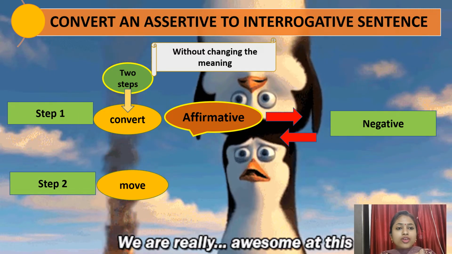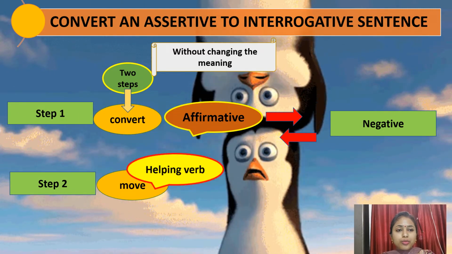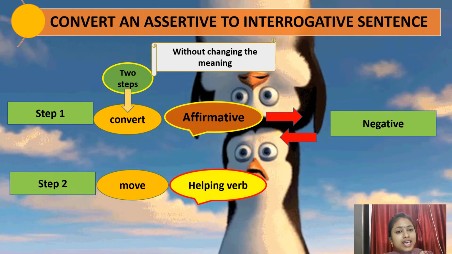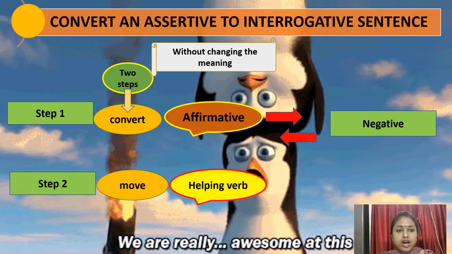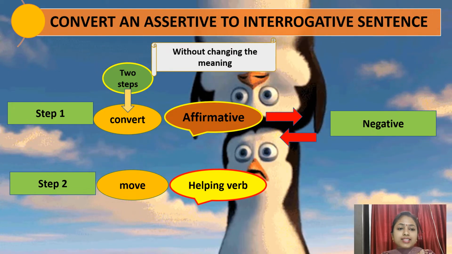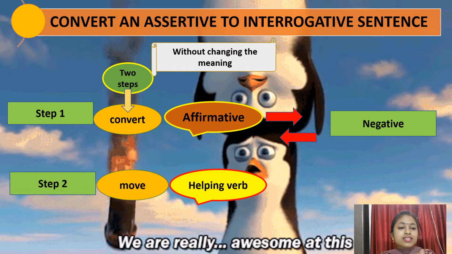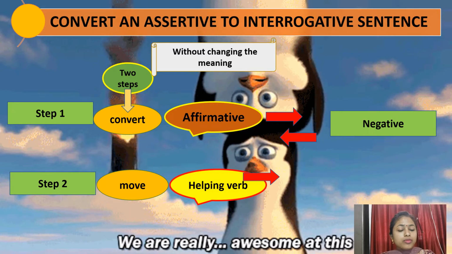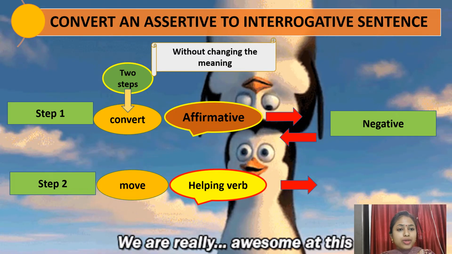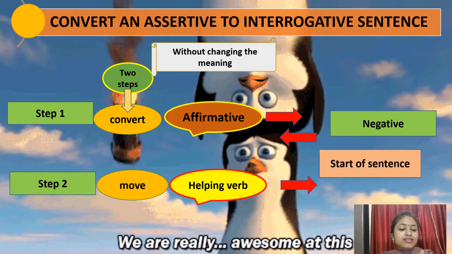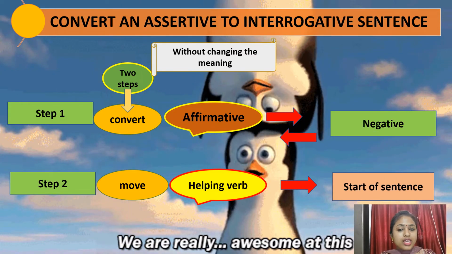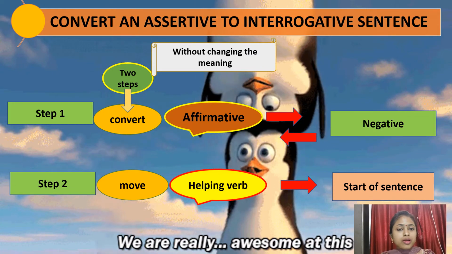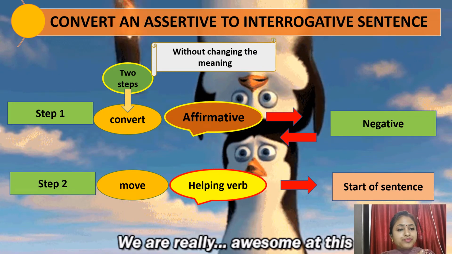You have to move the helping verb. Now helping verbs, what are they? Remember from the previous video? Yes, they are: is, am, are, was, were, has, have, had, do, does, did. Remember them? Where do we move these helping verbs? You have to move these helping verbs to the start of the sentence. Now you must be thinking the steps are given, ma'am, everything is given, but how will we frame it?